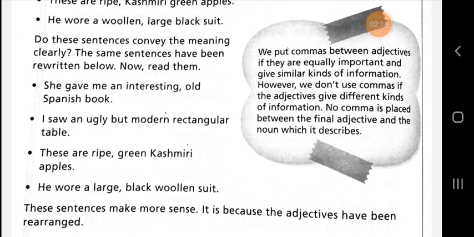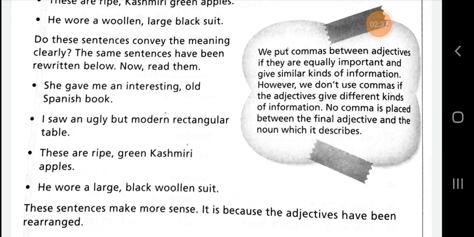He wore a large black woolen suit. So these sentences make more sense. It is because the adjectives have been used in proper sequence.